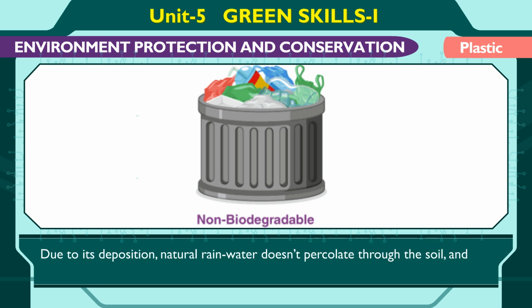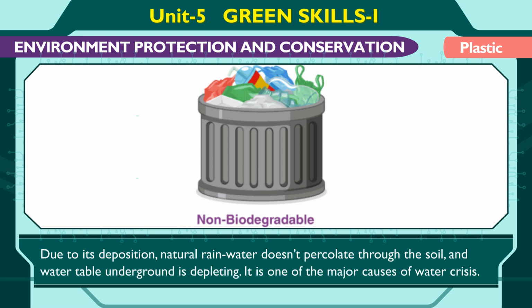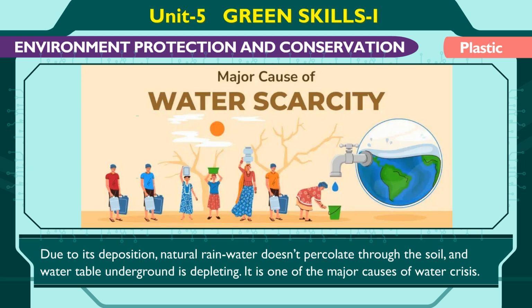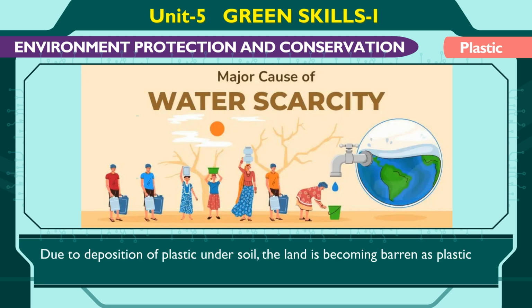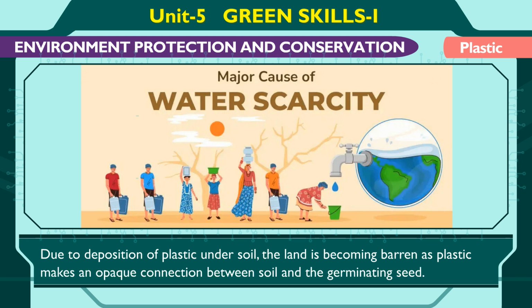Due to its deposition, natural rainwater doesn't percolate through the soil and the water table underground is depleting. It is one of the major causes of water crisis. Due to deposition of plastic under soil, the land is becoming barren as plastic makes an opaque barrier between soil